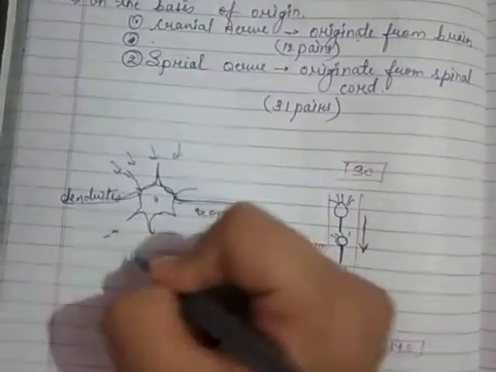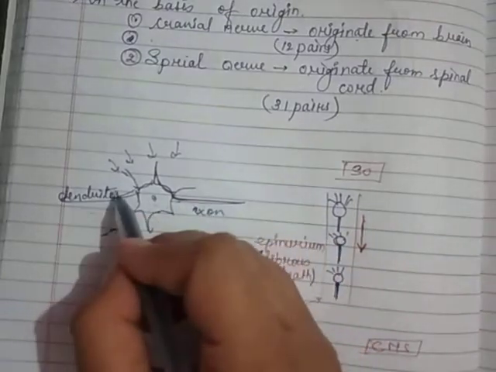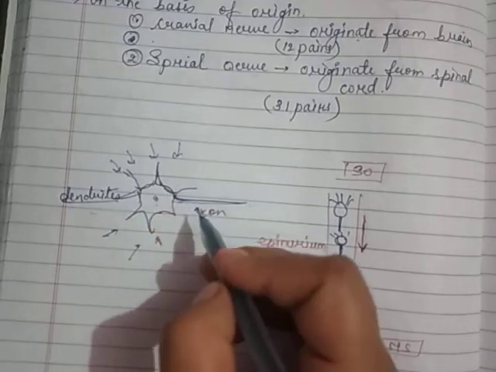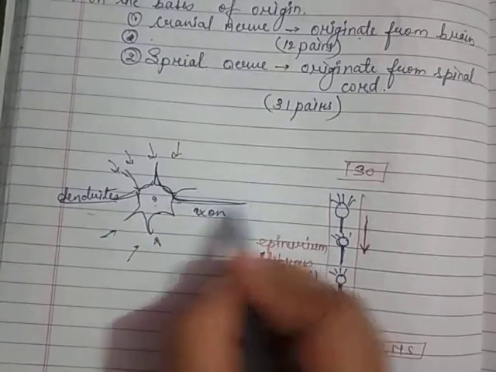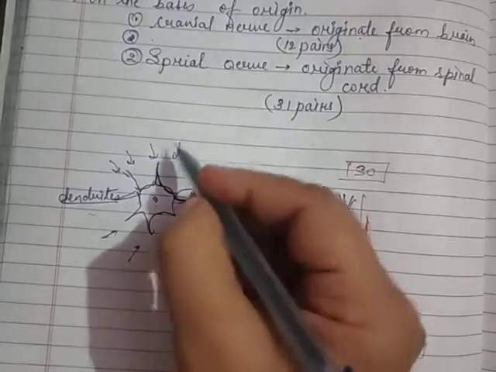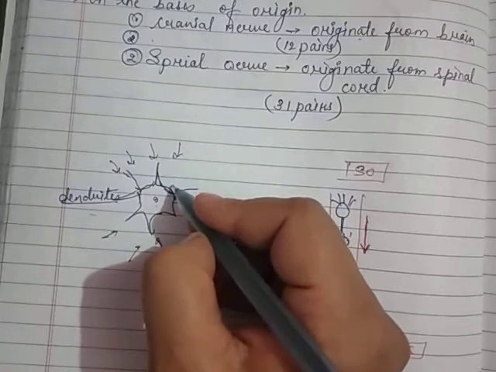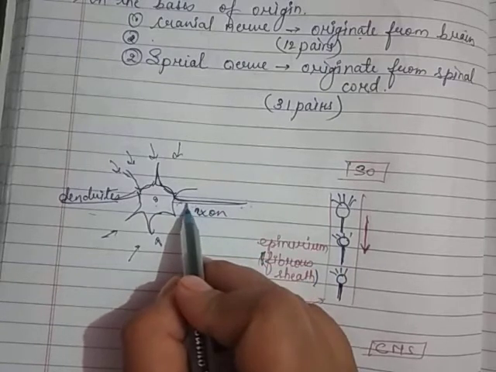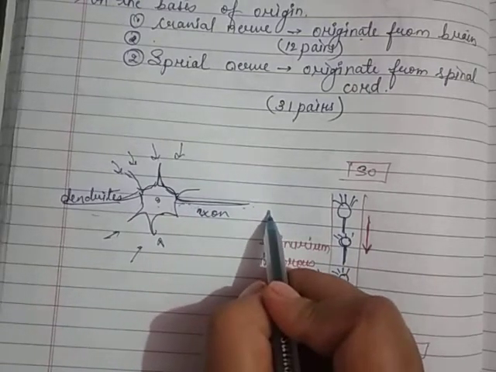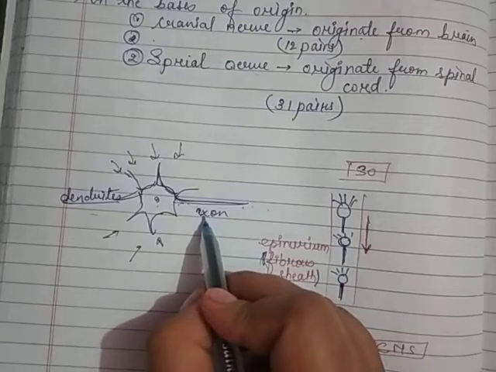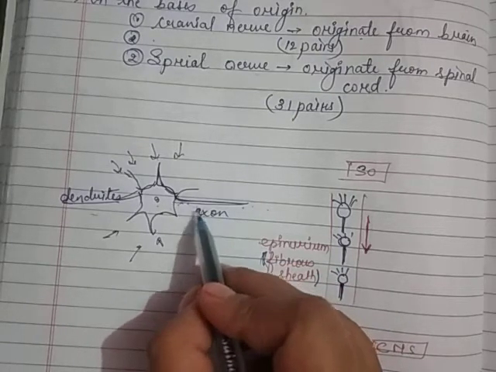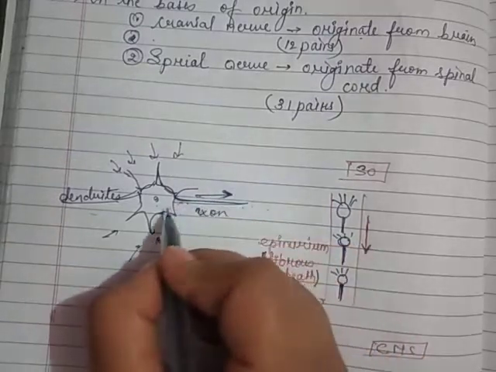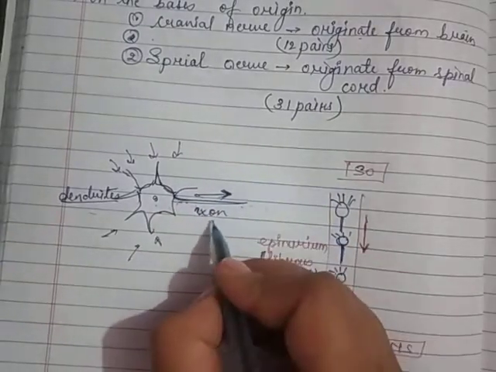They are collecting the information from the different nerves, and from the cyton they are going to take the information away by this axon. Yes, the dendrites are collecting all the information and it goes into the cyton, and from the cyton this information will go to the next neuron. So what is the role of the axon? It is taking the information away from the cyton. Yes, so this is the role of the axon.